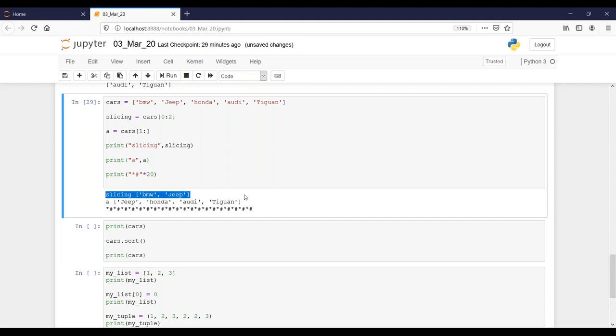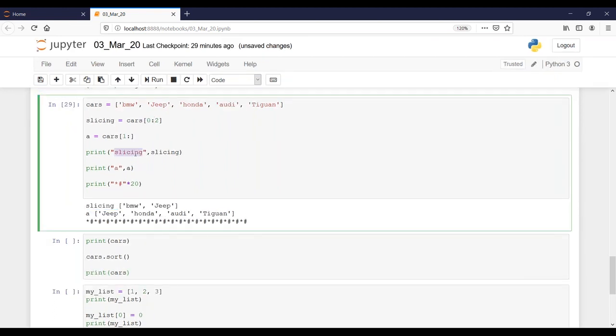Okay, slicing, what would we do? We asked it to take from 0 to 2. I want to take 0 to 2, 0 is included, last element is excluded. BMW is considered, Jeep is considered, the last element is excluded. So 0, 1, 2 is out. So slicing was giving you the values of BMW and Jeep. So this slicing word came in because I have added a string in front of it for convenience, but it doesn't come in the output. Okay.